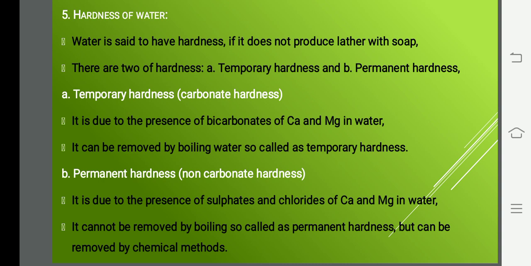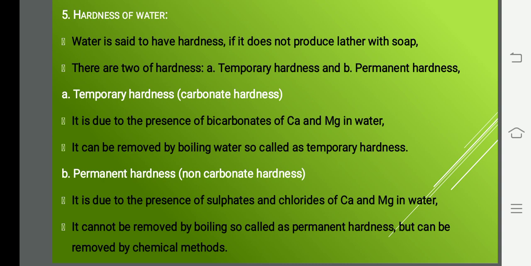Is otherwise called as non-carbonate hardness. Okay, so because it is of the presence of sulfates and chlorides, it is said to be non-carbonate hardness. Okay, and it's called as permanent hardness. Permanent hardness சொல்றோம்னா, if you boil the water, permanent hardness cannot be removed. Permanent hardness can only be removed by chemical methods.